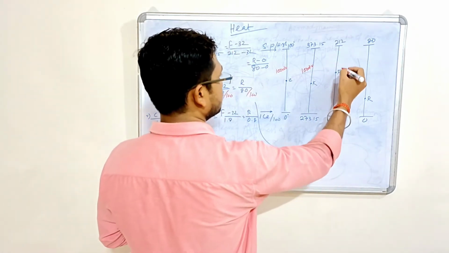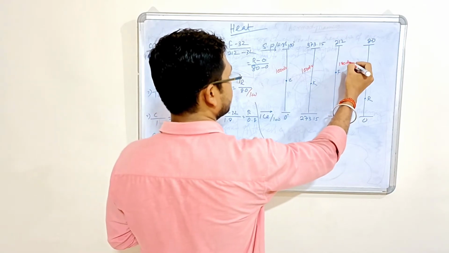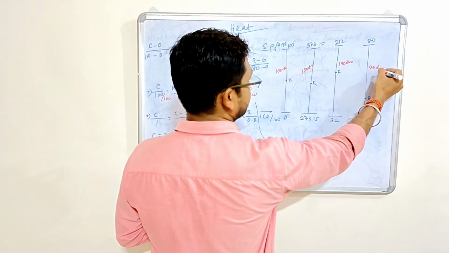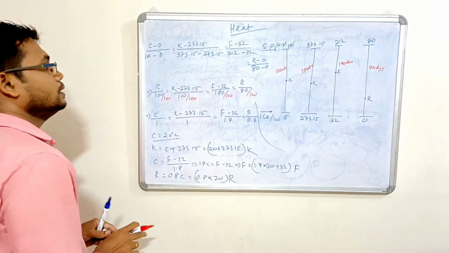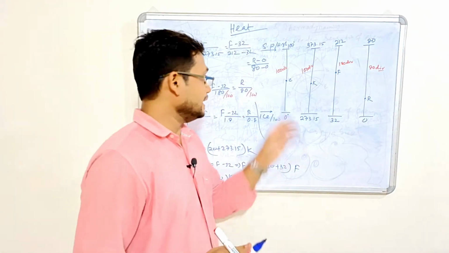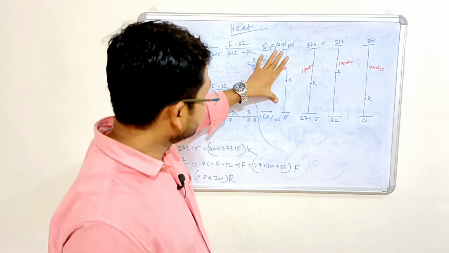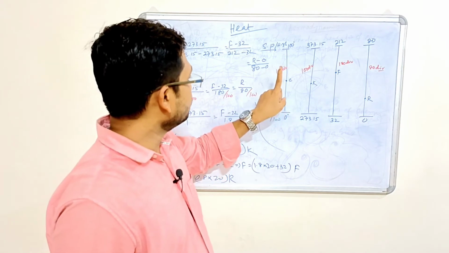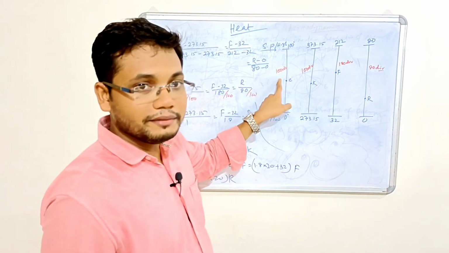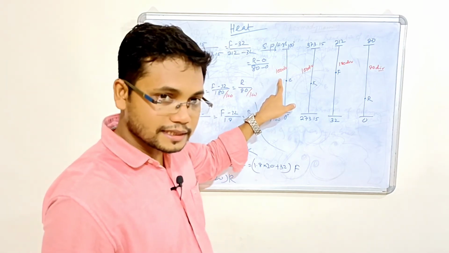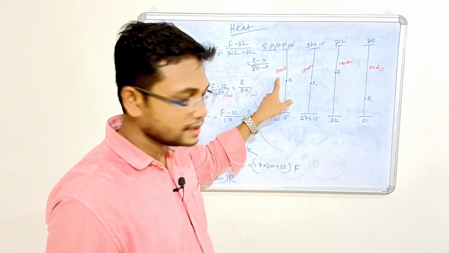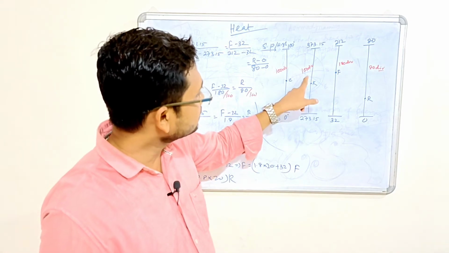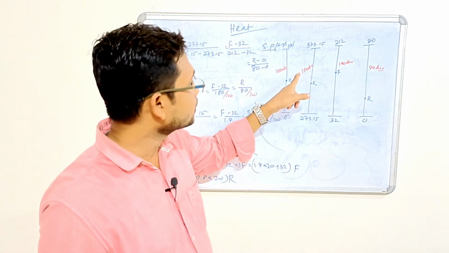Here 180 divisions, here 80 divisions. The interesting thing is this one is 100 divisions, this is also 100 divisions. So whenever there is a 1 division change in case of the Celsius or centigrade scale, the same amount of deviation or division is going to change in case of Kelvin also.